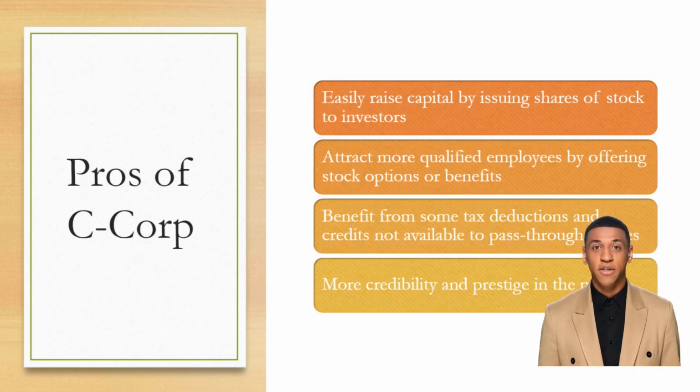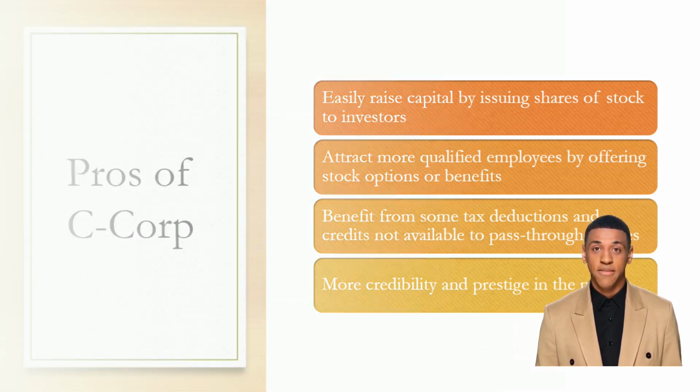Some of the advantages of choosing a C-Corp over an LLC are: you can raise capital more easily by issuing shares of stock to investors. You can attract more qualified employees by offering stock options or other benefits. You can benefit from some tax deductions and credits that are not available to pass-through entities. You can have more credibility and prestige in the market.